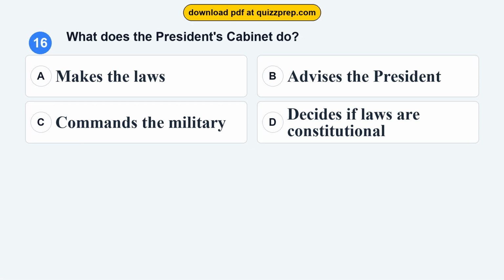Question 16. What does the President's Cabinet do? Option A, makes the laws. Option B, advises the President. Option C, commands the military. Option D, decides if laws are constitutional.